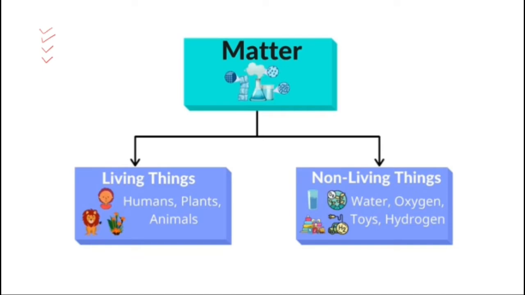So this is the most basic thing that all of you must be knowing: what is matter? Matter is anything that has mass and occupies some space, alright? So living things, be it human beings, plants, animals, or the non-living things such as your books, notebooks, oxygen, air, everything falls under matter.